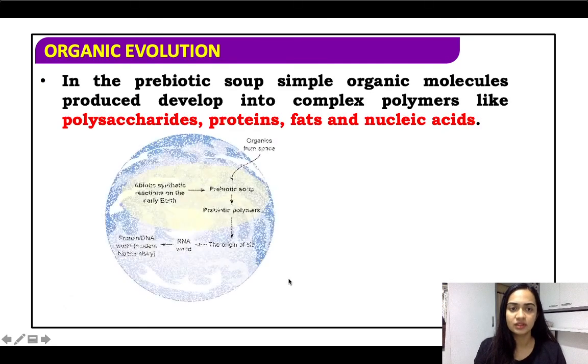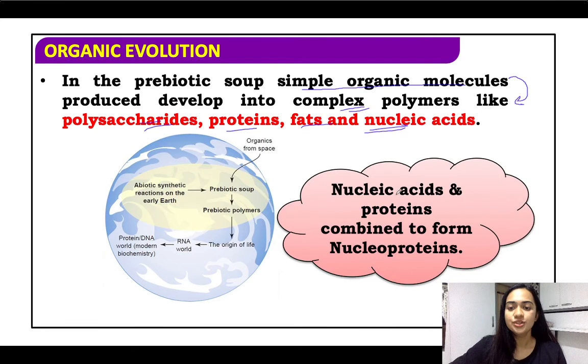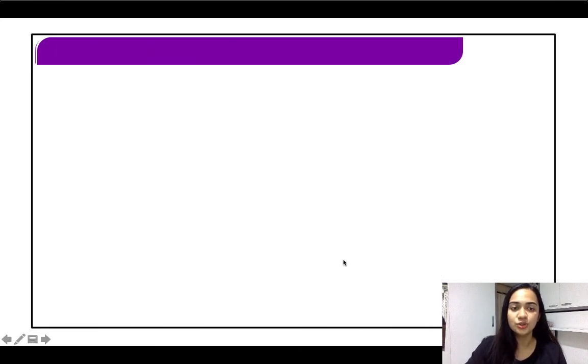Now, in this prebiotic soup, simple organic molecules were produced and developed into complex polymers like polysaccharides, proteins, fats and nucleic acid. All the simple organic molecules here changed into polymers. Which polymers? Polysaccharides, proteins, fats and nucleic acid. Now, nucleic acid and proteins combine to form something called a nucleoprotein.